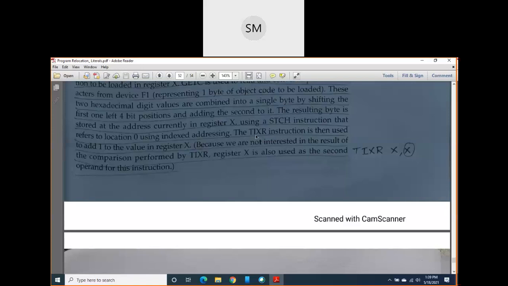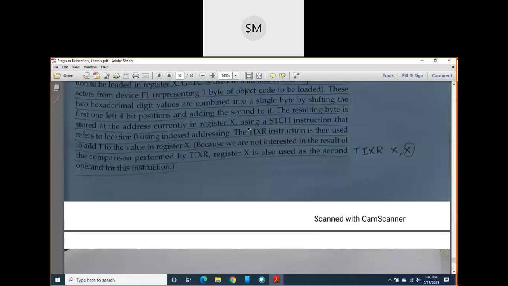Here also in TIX we increment the value of X for every iteration, and after incrementing it we compare its value with one more register instead of comparing it with a memory operand.